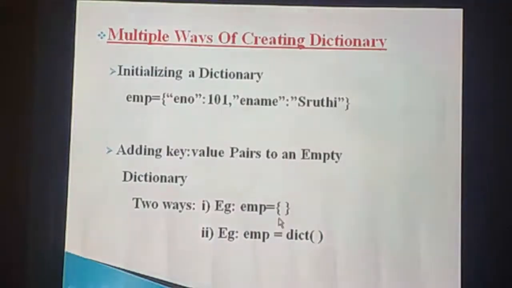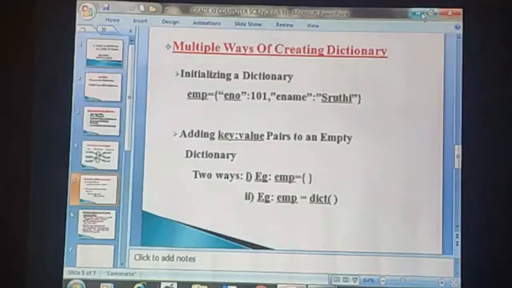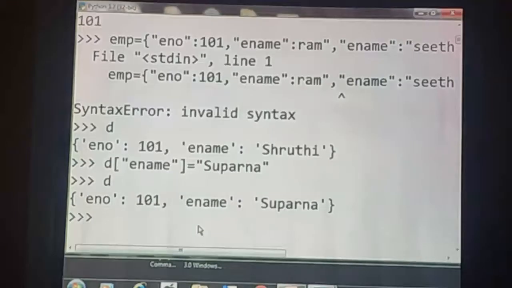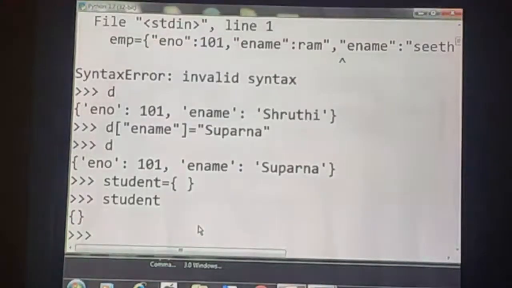So how can we enter the key value pairs to this empty dictionary? Let us see. First, student is equal to, just I have created an empty dictionary. See here, student does not contain any elements. How can we give the value to this empty dictionary? Let us see. Student of first, student number is equal to 1001.